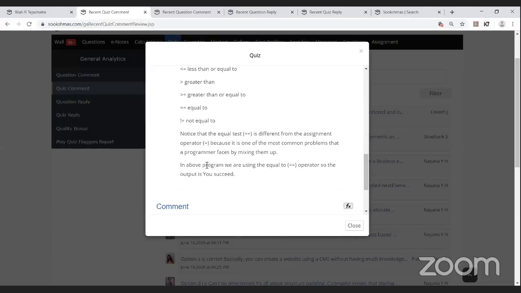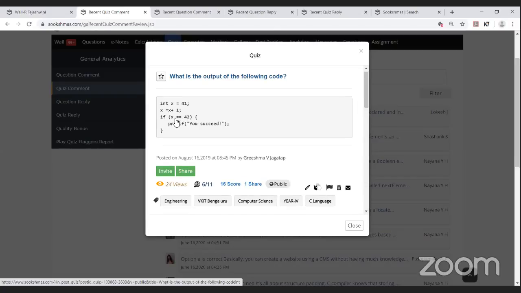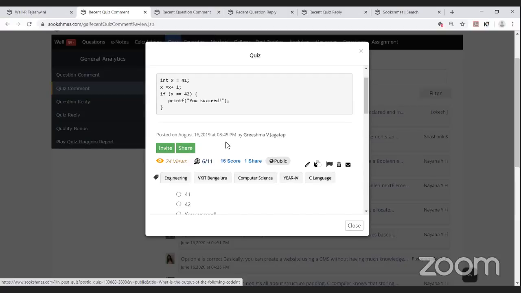Okay, in the above program we are using the equals equals operator, so the output is "you succeed". Since equals equals is used in the if statement, it will compare both the LHS and the RHS operands, and finally "you succeed" will be printed.